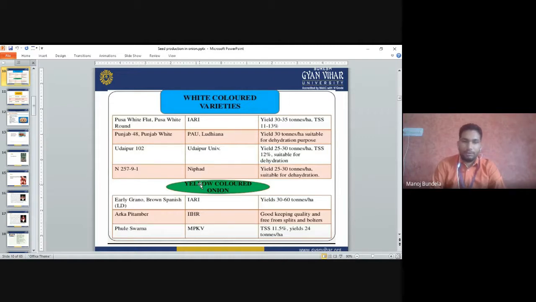Arka Pitambar is developed by the IIHR Bangalore. It has good keeping quality, free from splits and boltings. Means we can store Arka Pitambar for a longer period of time. Pusa Swarna is developed by the MPKV Rahuri. The TSS content is 11.5% and the yield is 24 ton per hectare in Pusa Swarna.